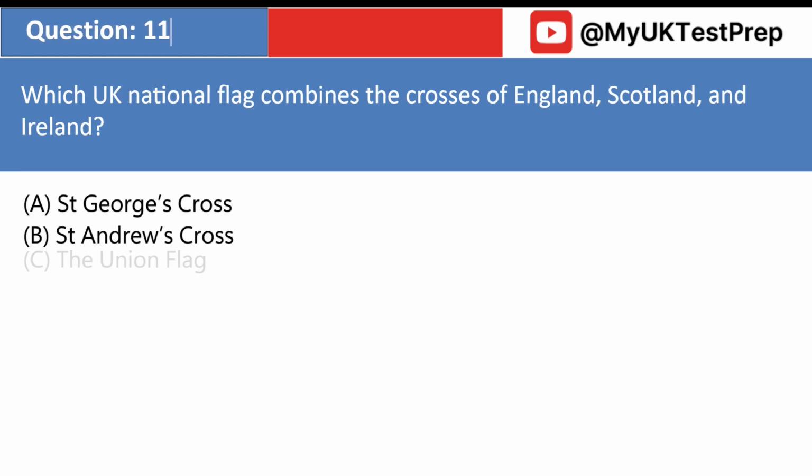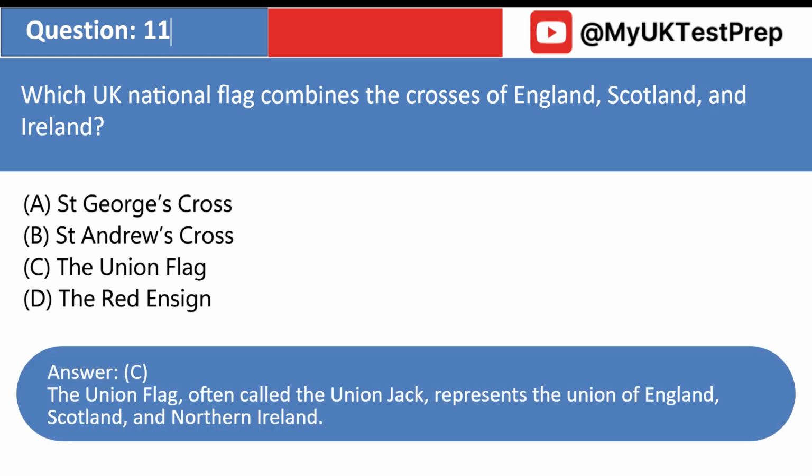Which UK national flag combines the crosses of England, Scotland, and Ireland? A. St George's Cross. B. St Andrew's Cross. C. The Union flag. D. The Red Ensign. Answer: C. The Union flag, often called the Union Jack, represents the Union of England, Scotland, and Northern Ireland.